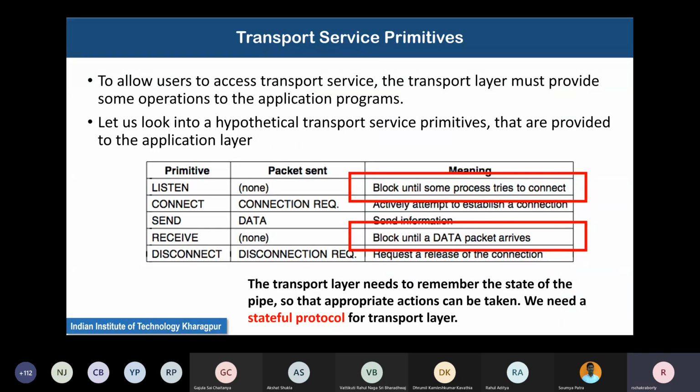The transport service must support at least this minimum set of primitives or operations: listen, connect, send, receive, and disconnect. Listen keeps on listening at a particular port until some other transport layer entity tries to connect. Then some other transport layer entity actively connects with that server, the one listening at a port, using a connection request. There's a special type of packet for this. Then there is to-and-fro data transfer once the connection is established between both sides.